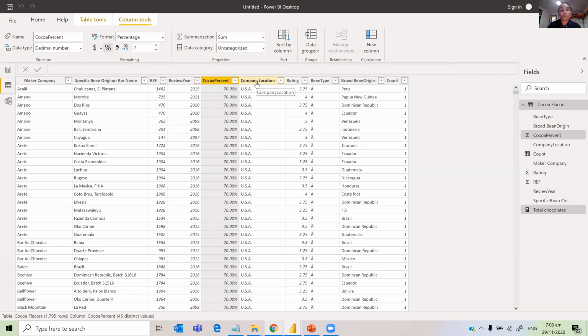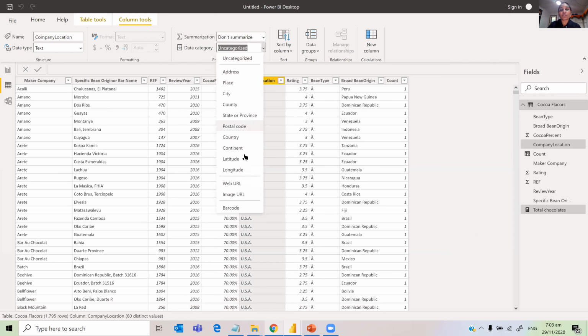Best practice is there is something called data category. If you categorize them into one of these categories, then it is easier for the visuals to pick up. Because this is a country, I'm just going to mark this as a country.